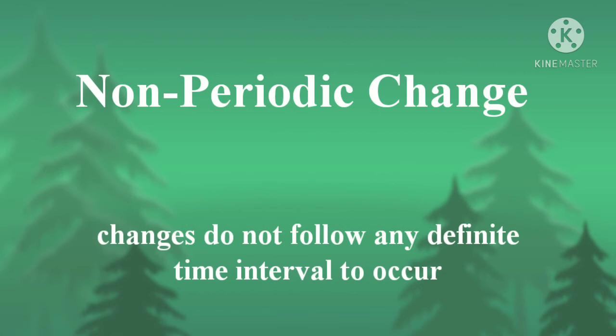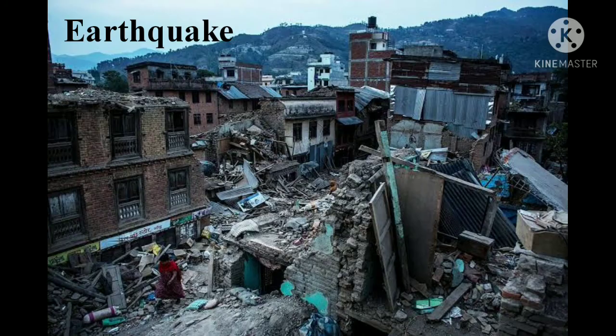Non-periodic change, first example, earthquake. So this is a dangerous thing. We all know. Okay. Even now it happens sometimes, isn't it? So the whole of India, especially Assam, you can see this just now, they are very much afraid of earthquakes. Okay, this is just an example.